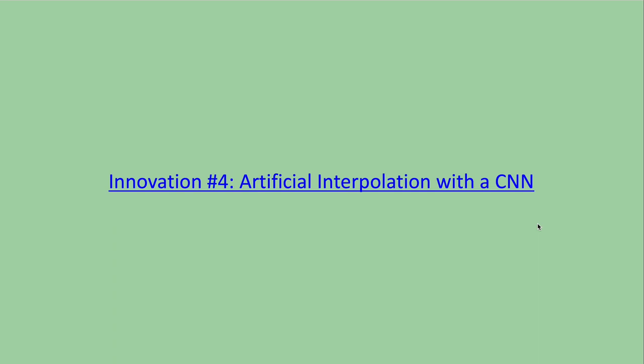Innovation number 4. The next innovation is that we can do artificial interpolation with a CNN to invert the affine transformation that indicates the aircraft's roll angle. This is the most mathematically interesting innovation for me personally, and probably the one with the broadest applicability. It is called artificial because we interpolate categories of related objects to produce a numerical rather than categorical result.